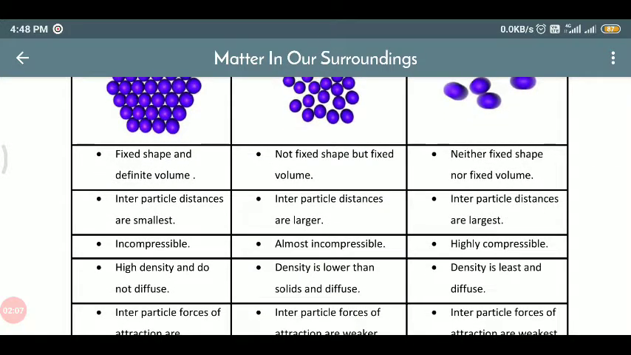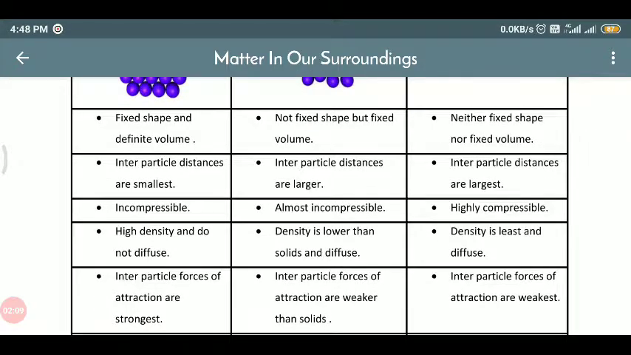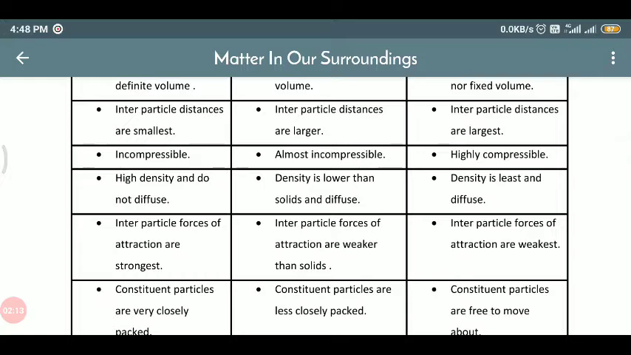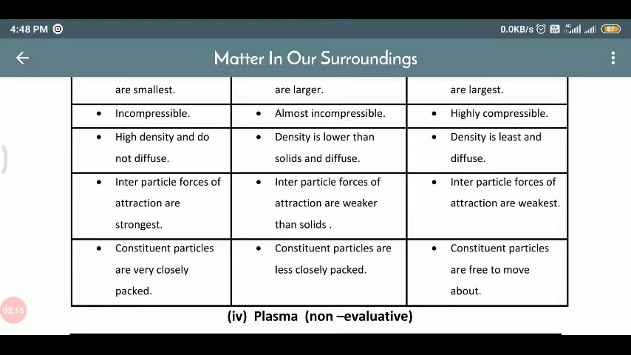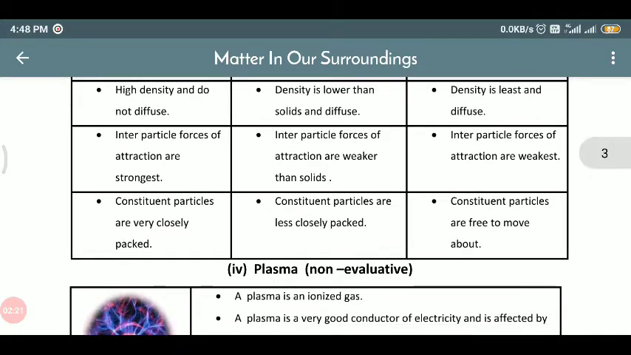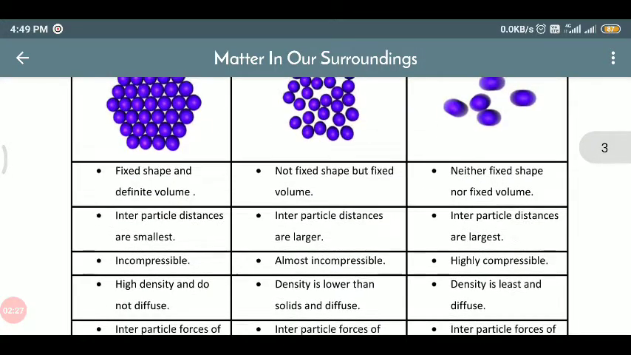Solids have fixed shape and definite volume. Interparticle distances are very small. They are highly incompressible. They have high density. Interparticle force of attraction is very strong. Constituent particles are very closely packed, means the particles present inside the matter are very close to each other.